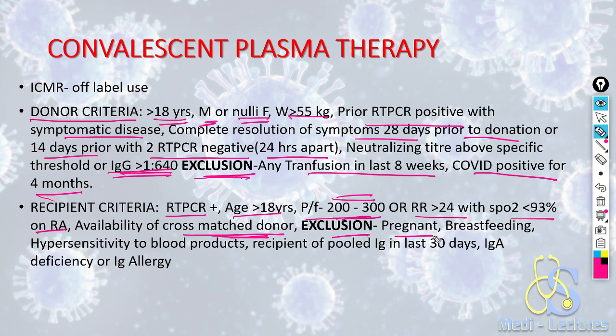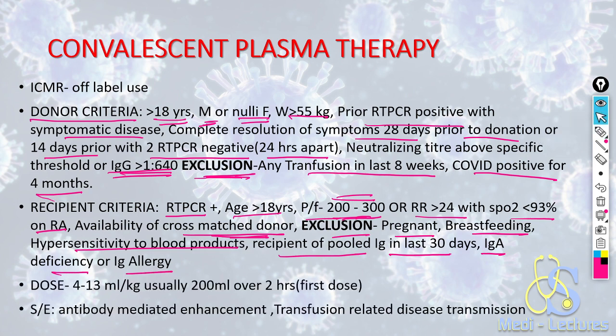It is not given in pregnant, breastfeeding patients, patients having hypersensitivity to blood products, recipients of pooled IG in the last 30 days, IgA deficiency or immunoglobulin allergy. Dose is 4 to 13 ml per kg. Usually a 200 ml bag is given in 2 hours.